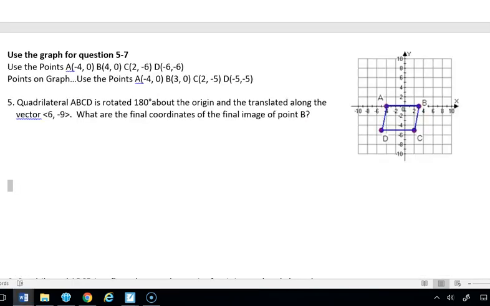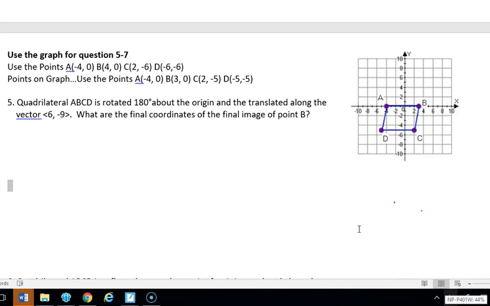Okay, so for number 5 through 7, I kind of want to bring something to your attention. If you use the points written up here, you're going to get different answers than if you use the points on the graph. The points that were written up here were not the same points as on the graph. Because if you notice point B, point B was (3, 0). It was between the 2 and the 4. And down here, point C was (2, -5), because again, it's between the 4 and the 6. Same way over here. So depending on which sets of points you use, you might get a different answer. So let's kind of talk through both of these.